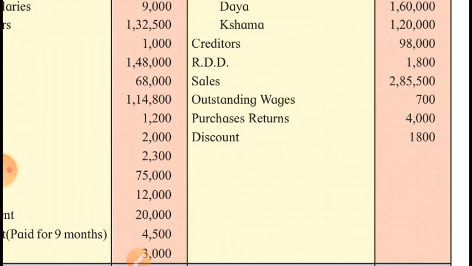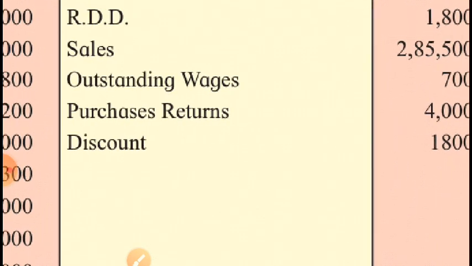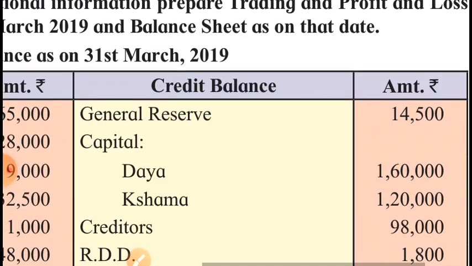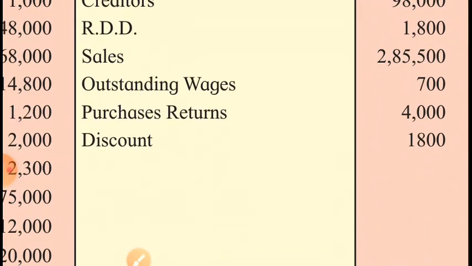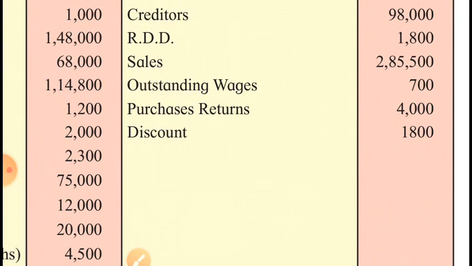We do not need to add these outstanding wages to wages. That adjustment entry has already been passed in the books of accounts before they get closed. Therefore, only one effect of outstanding wages on liability side. That's it. Purchase returns will be deducted from purchases, and discount. This discount is having credit balance, it's income for the business. Therefore, it will be credited. Indirect income, it will be credited to profit and loss account.